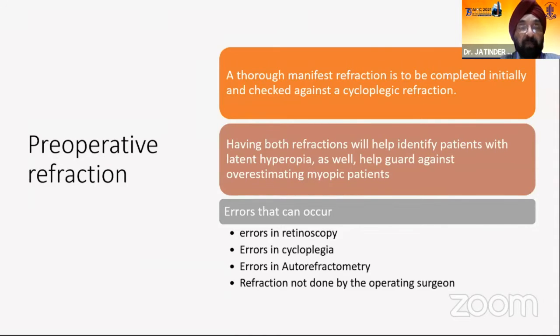One of the causes could be preoperative refraction. A thorough manifest refraction is to be completed and checked against a cycloplegic refraction. Having both refractions will help identify patients with latent hyperopia as well as help guard against overestimating myopic patients. The errors that could occur are errors in retinoscopy, errors in cycloplegia, errors in autorefraction, and refraction not done by the operating surgeon himself.